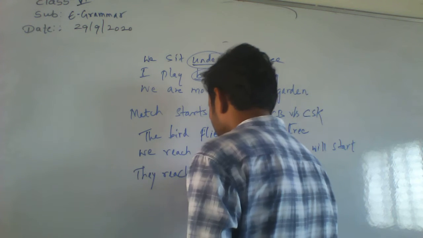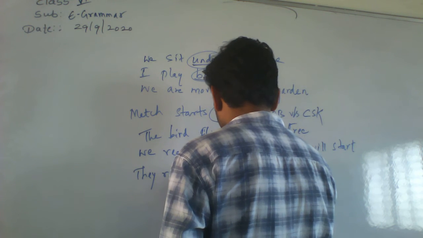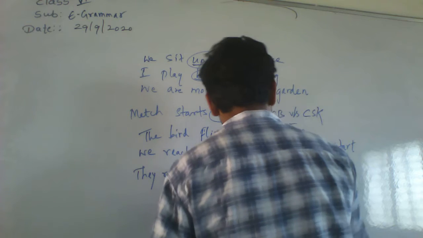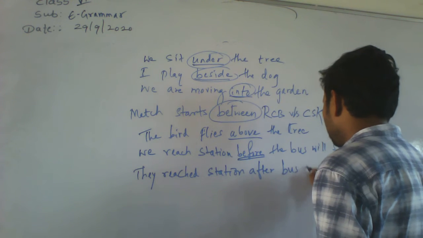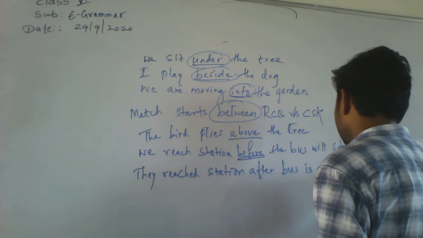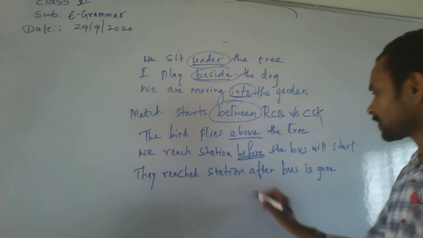They reached the station after the bus is gone. After the bus is gone.